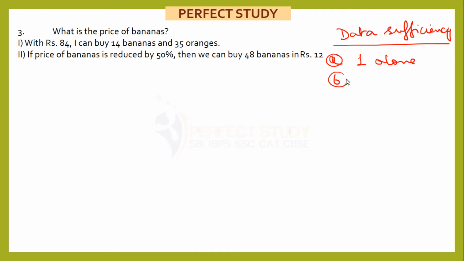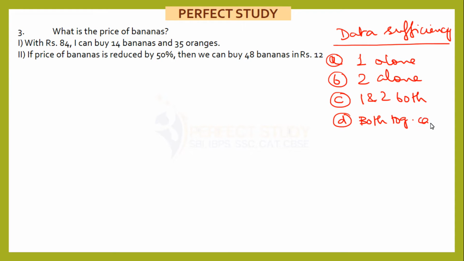Option B if statement 2 alone gives the answer. Option C if 1 and 2 both are required. And option D if both together also cannot give the answer. So these are the options. They are given as detailed statements in the paper, and I did not write them here to save space. I hope you have understood this very simple point.